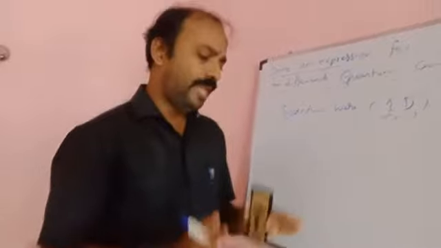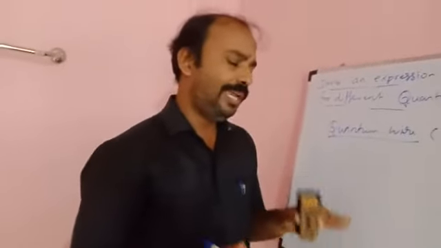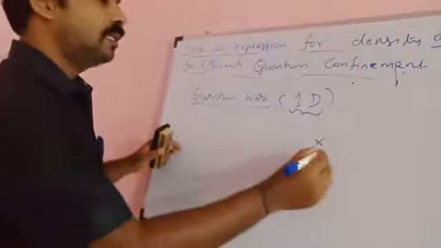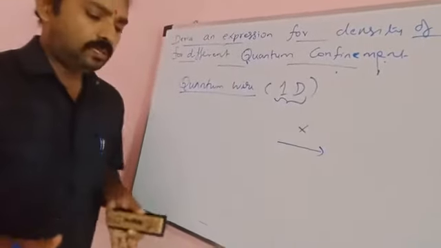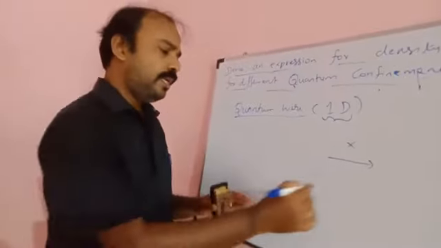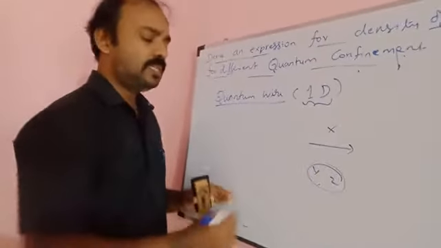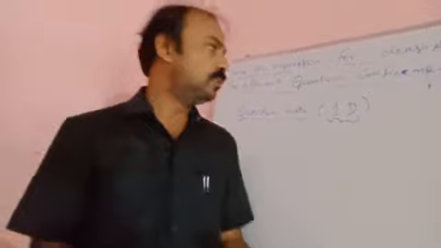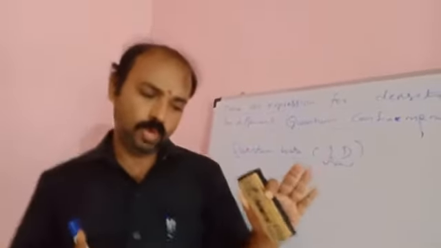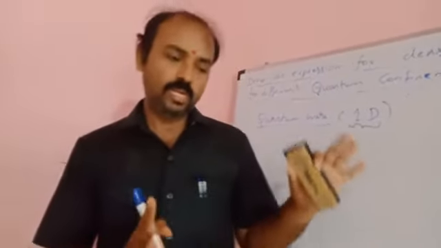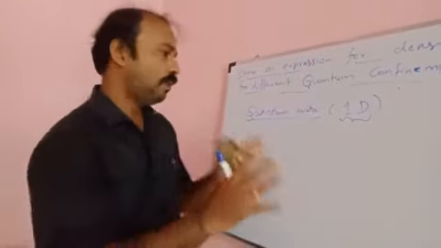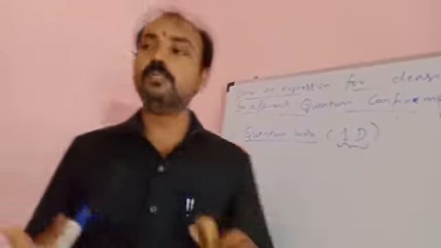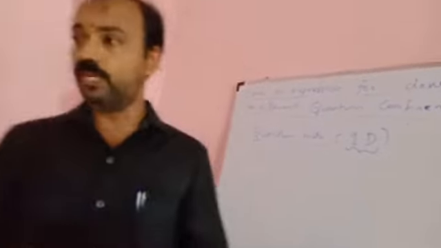In the other two directions, or the other two coordinate axes, suppose the x-axis is the one through which the electrons or charge carriers move freely, then in the y and z directions the movements are restricted. That is the confinement. Two coordinate axes are where the confinement takes place, and only in one dimension do the electrons or charge carriers move freely.